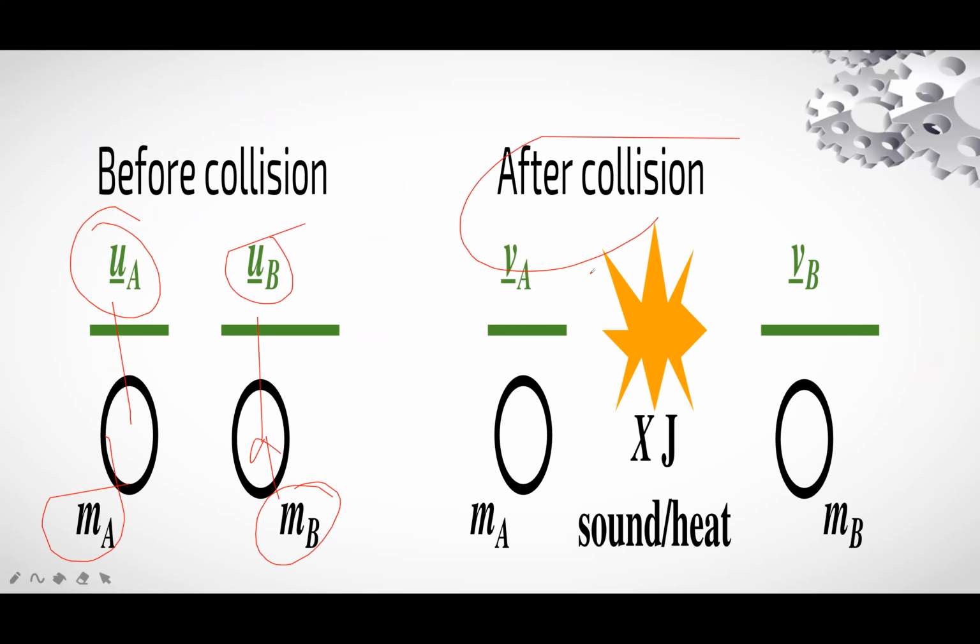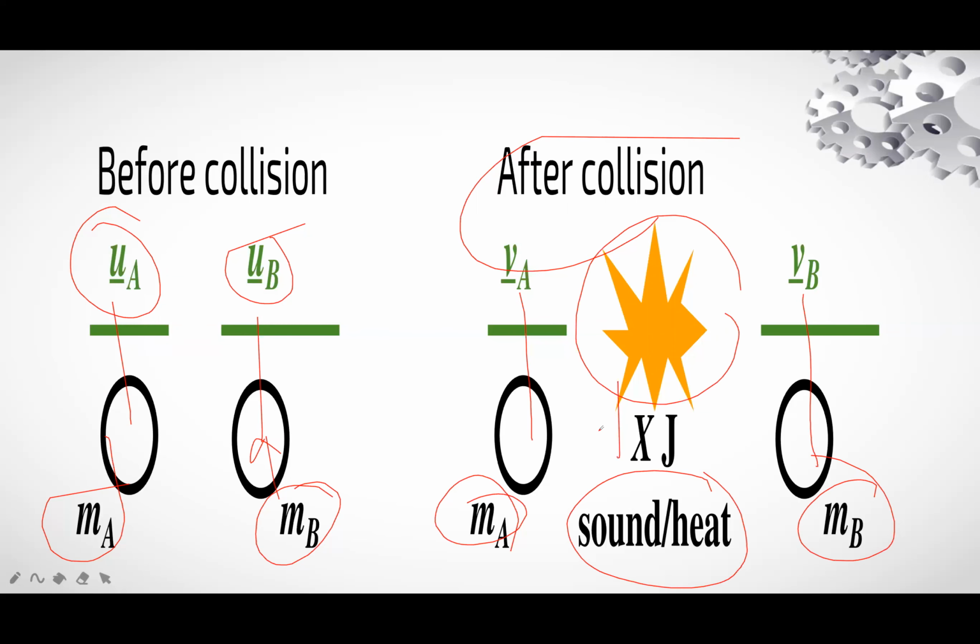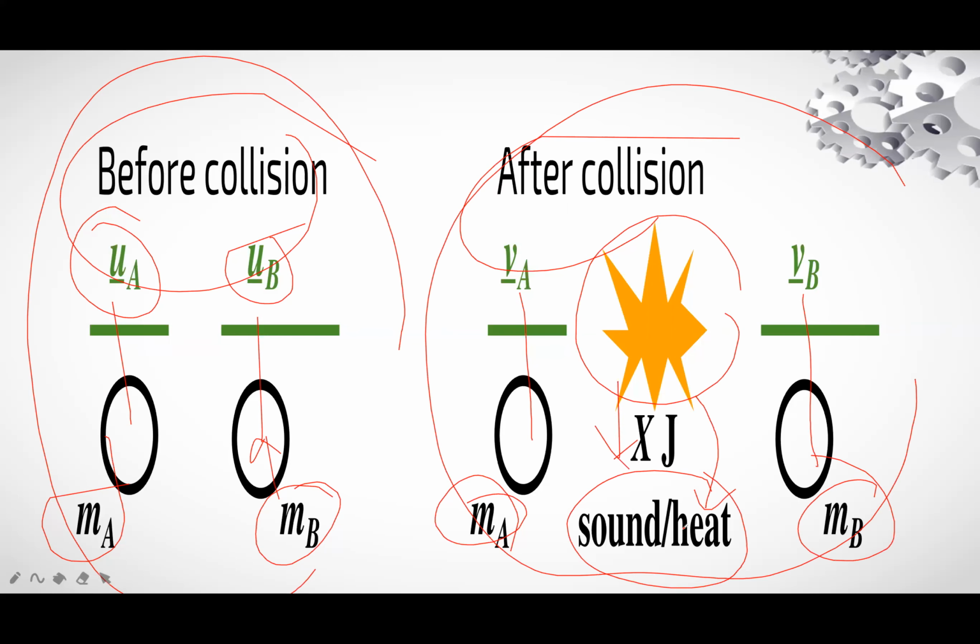After collision, velocity changes, but mass remains constant. Energy loss is in the shape of sound and heat. So before collision, the energy of this will be equal to the energy after plus the heat and sound energy. This is inelastic collision, so energy is lost in this example.